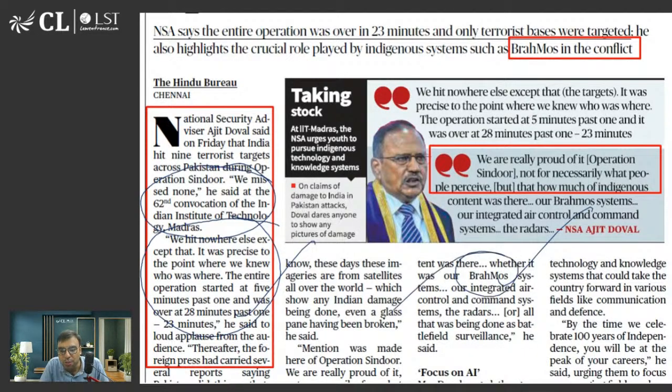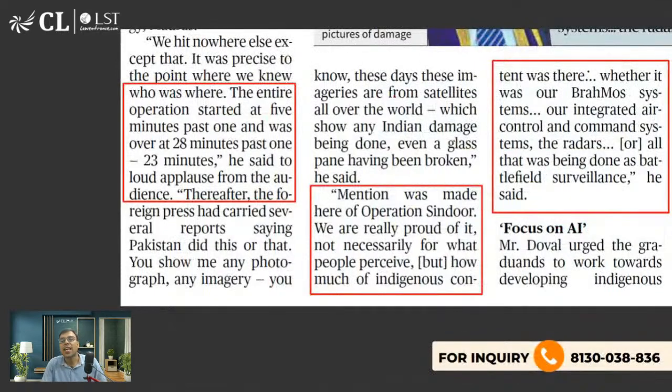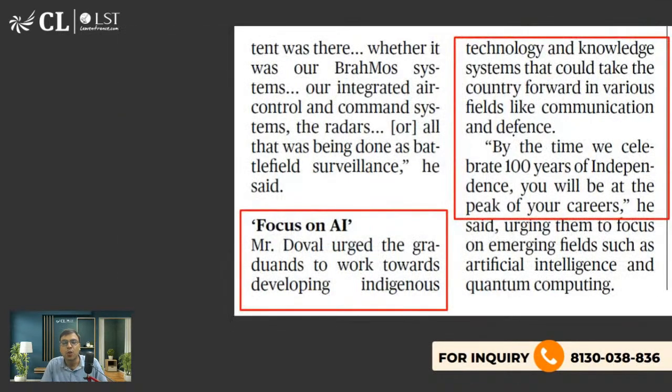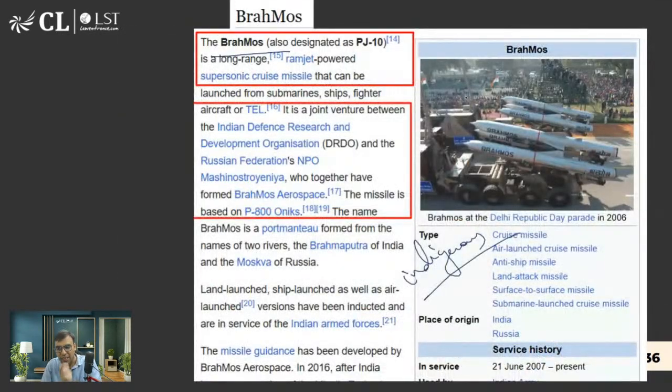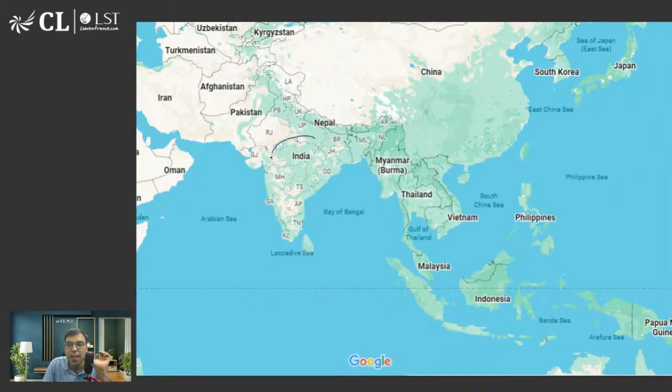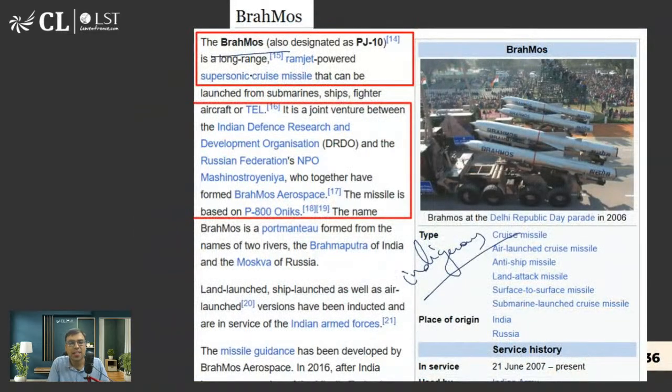And BrahMos missile was used. Now, can anyone tell me which country we are exporting the BrahMos missile to? There is one country where we have already exported the BrahMos missile. And of course, you should know it is a supersonic cruise missile. Supersonic means having a max speed of Mach 1 to 5.